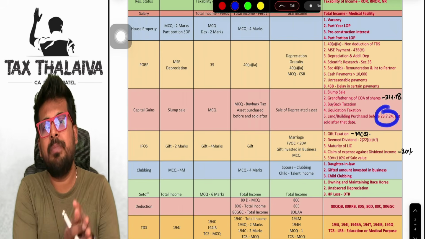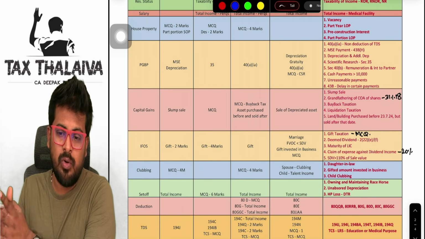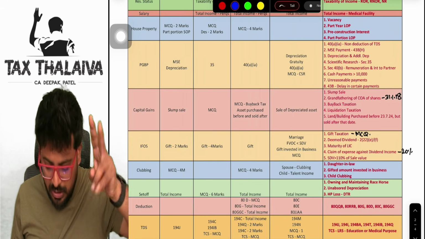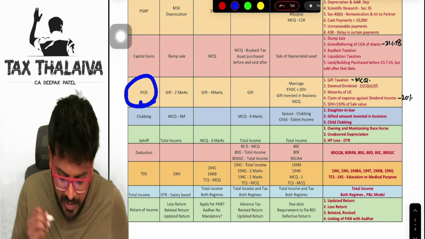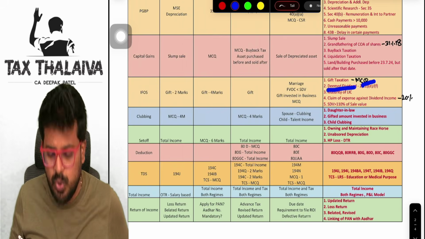Then land or building purchased before 23rd July but sold after 23rd July, that comparison is important. Now coming to IFOS, gift taxation, MCQ you can expect.